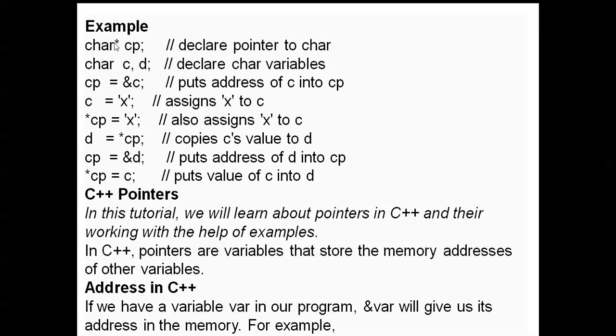Next, char *cp declares a pointer to character type. Here we declare a character variable c. This is the pointer variable and this is the normal variable. This is the address of c, assigned into cp. Assigning 'x' to c, where x is a character data type. Next, d = *cp copies c's value to d.